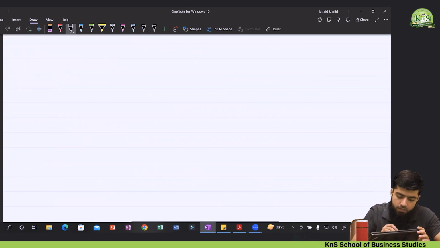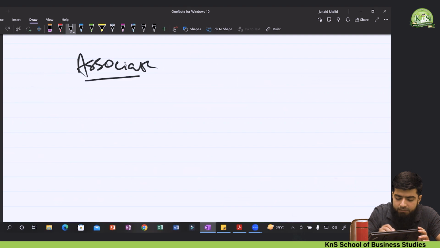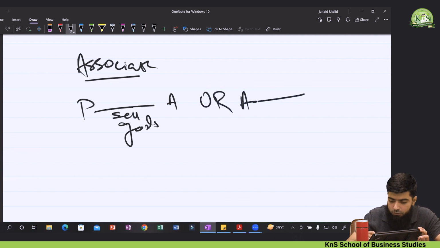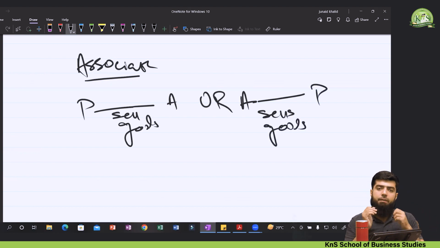Second change in the consolidation, or in the associate company accounting. Now what is that change? Earlier we were supposed to do the following: if the parent sells some goods to the associate company, or if the associate sells goods to the parent company, the accounting treatment was simple.